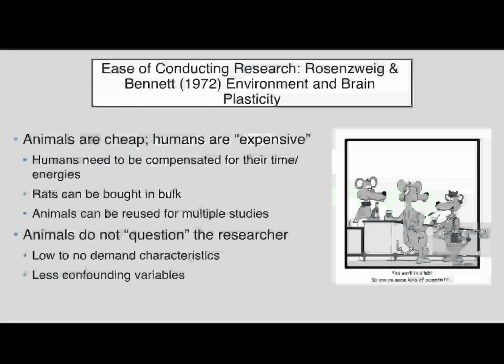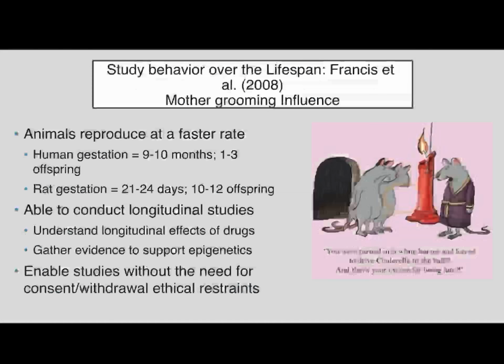All right, I wouldn't be able to do the Rosenzweig and Bennett study on humans, ignoring all the ethical stuff like murder and isolation, just because it wouldn't be practical. And so we like to use animals because it makes doing research a lot easier. Right? We also like to use animals because it allows us to see the effects of behavior across an entire lifespan. We can do longitudinal case studies using animals where it might not work easily with humans. All right, so Frances and a group of her researchers were interested in rat grooming behaviors.